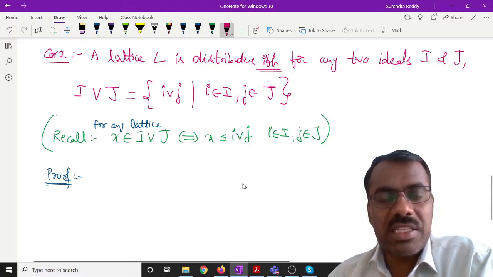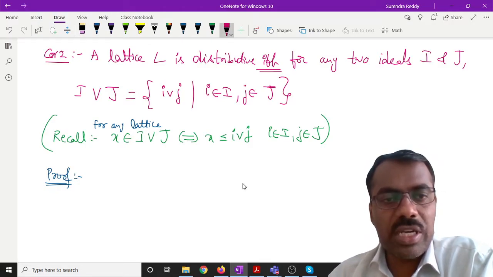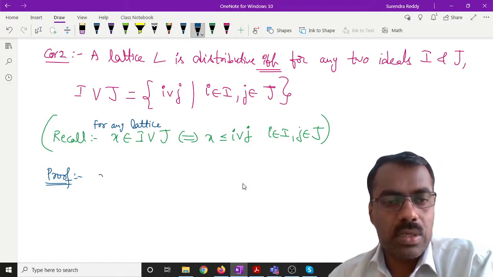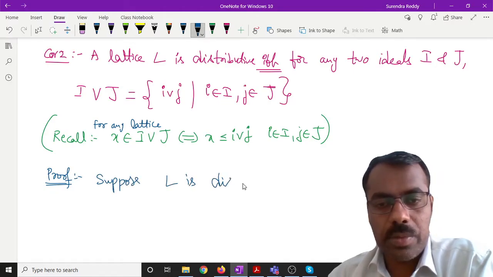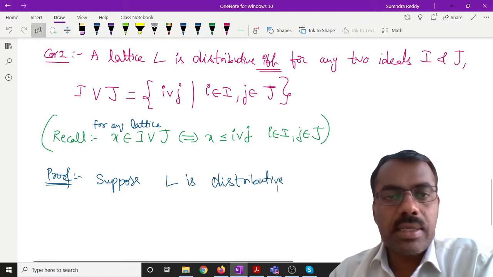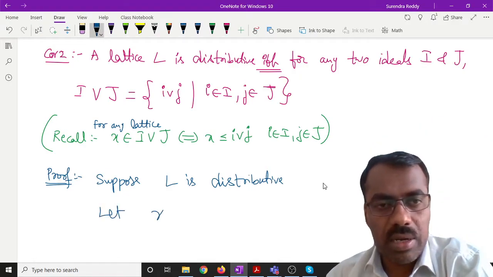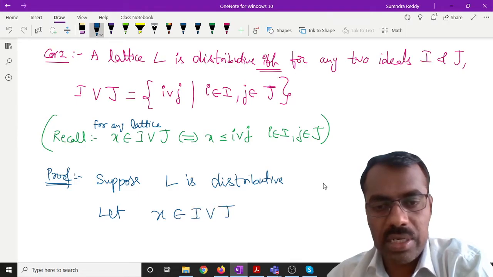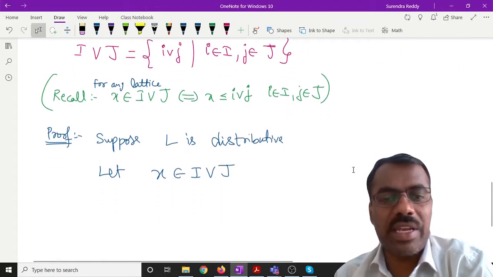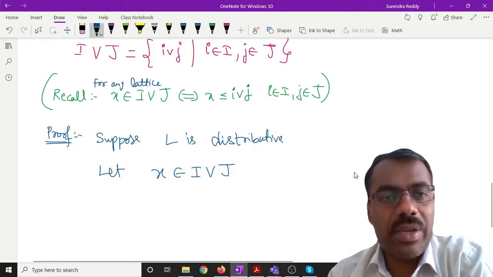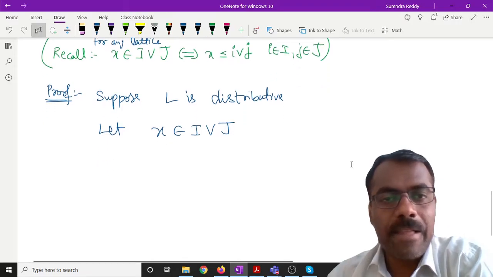Suppose, assume that L is distributive, then we want to show that I join J looks like this. Okay, so proof. Suppose L is distributive. Then we want to show that, and let x belong to I join J. Then we want to show that x can be written as a join of two elements, one coming from I and the other coming from J. Is this clear?